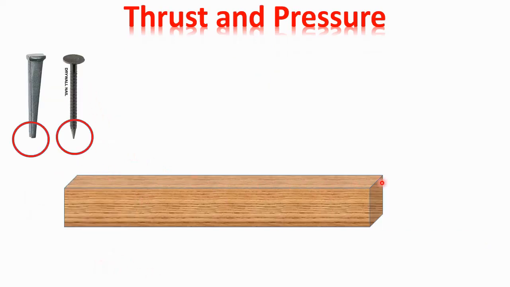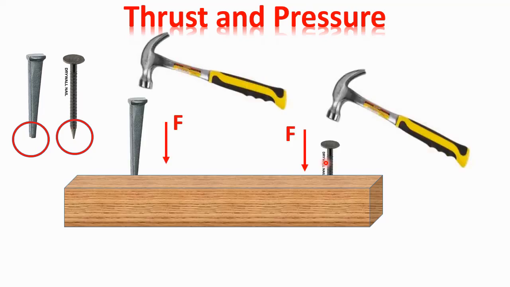Here is a piece of wood and two nails of equal length. The difference is that one has a blunt end and the other has a very sharp end. If we hammer these two nails with equal force, what will happen? The nail which has the very sharp end will go much deeper than the nail which has the blunt end.